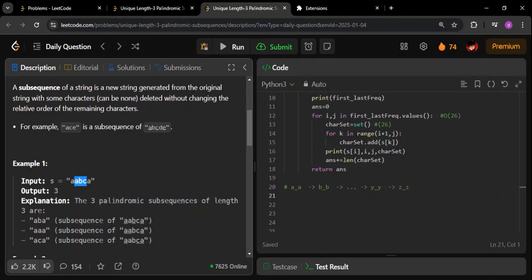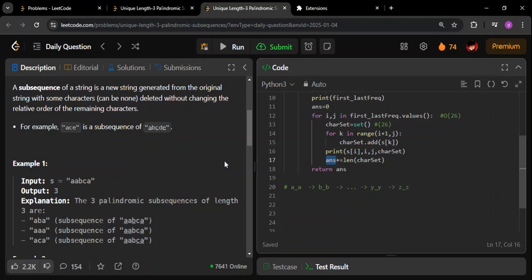So each one of them is going to contribute one to the answer. We have to count all of them, and keep adding them to the answer for each of these patterns. So we are going through each of these patterns, and through their first and last occurrence, the index in which they occurred first and the index in which they occurred last. In between them, what are the characters? We want to get only the unique characters in between those two indexes. We are getting them, and at last we are taking the length of that and adding it to the answer.